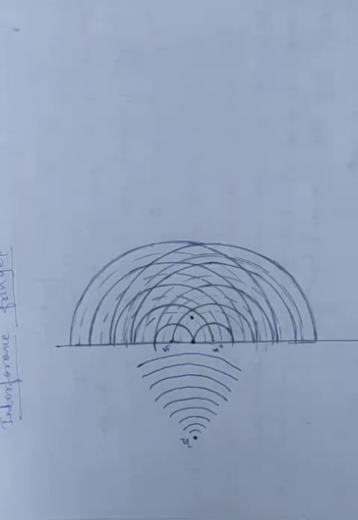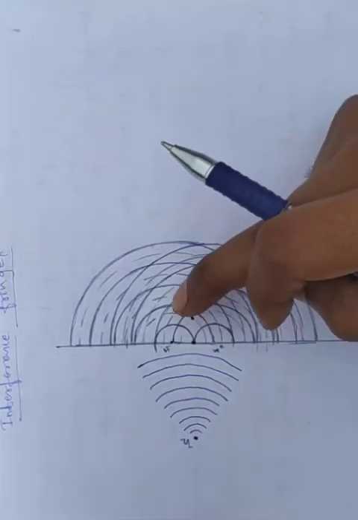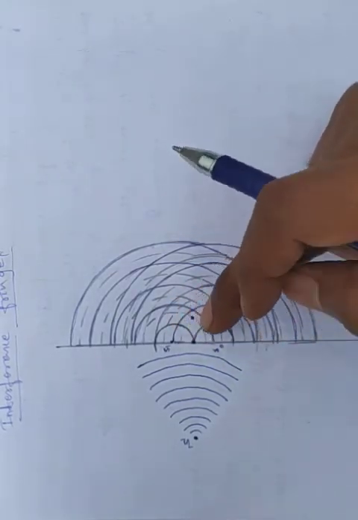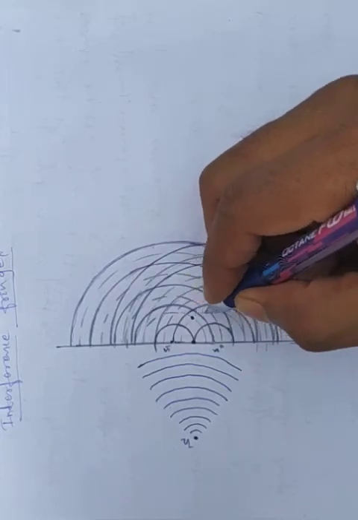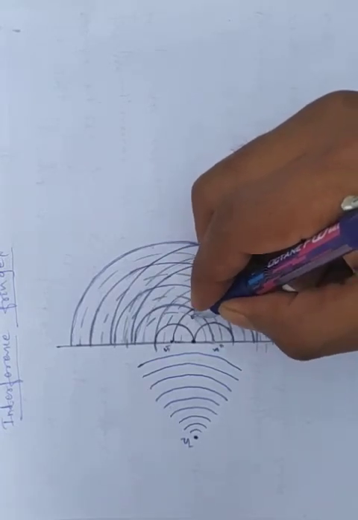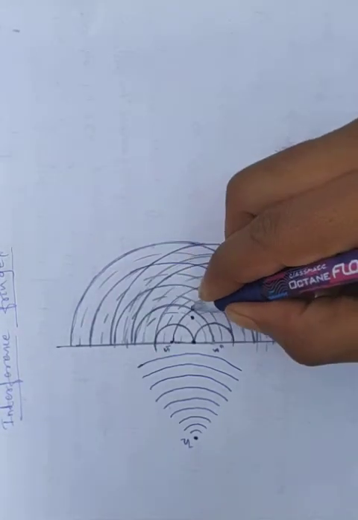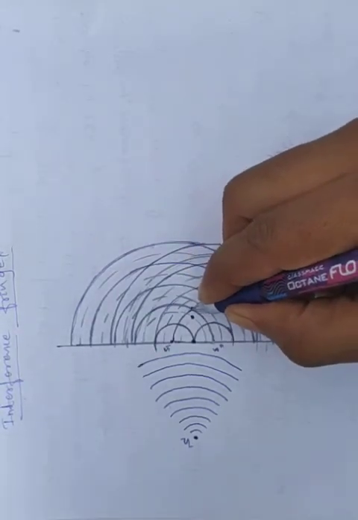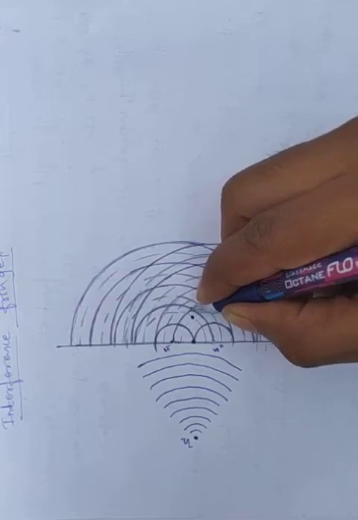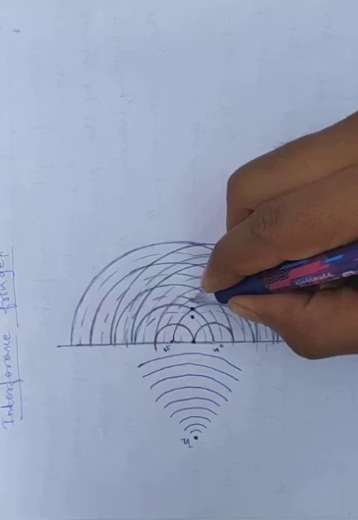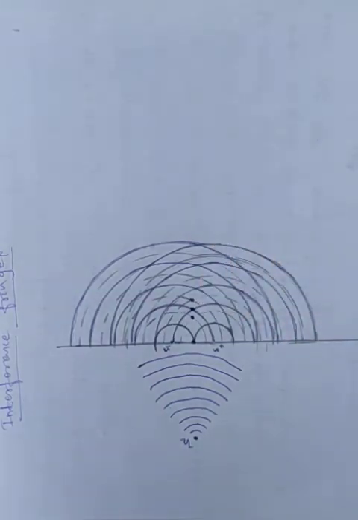A crest and a trough give destructive interference. Where troughs interact at a certain point, it gives constructive interference. At this point two crests interact, giving constructive interference. Again two troughs interact, giving constructive interference.